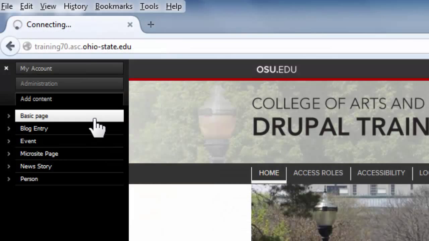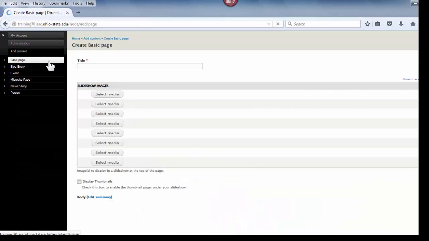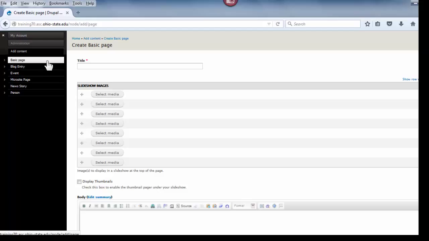Select Basic Page. A new form with blank fields will appear. Required fields will be indicated by the red asterisk following the field name. The only required field on the basic page is the title field. This can be helpful so that you, as a content manager, can create an entire section of pages with only titles. Make sure they are appropriately named and placed in menus correctly, and then turn them over to the content editors to populate.